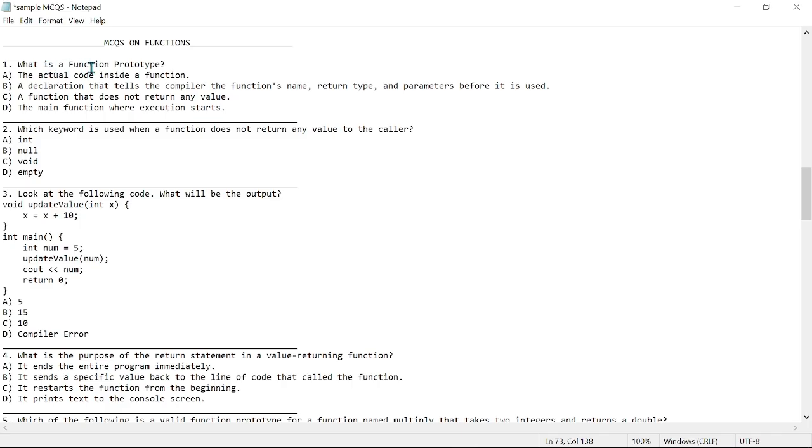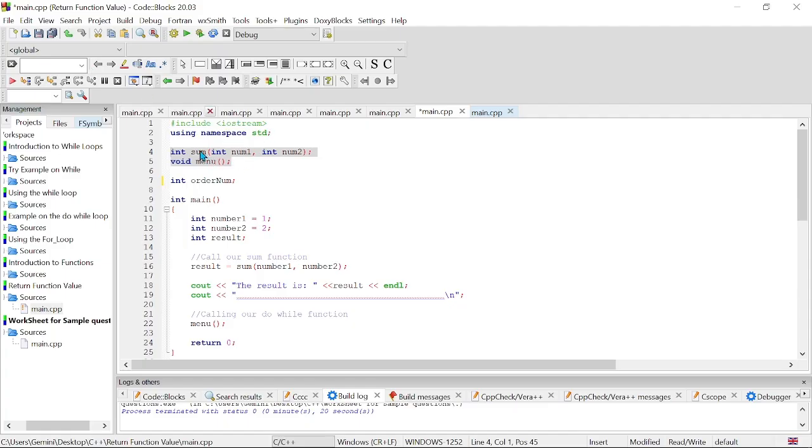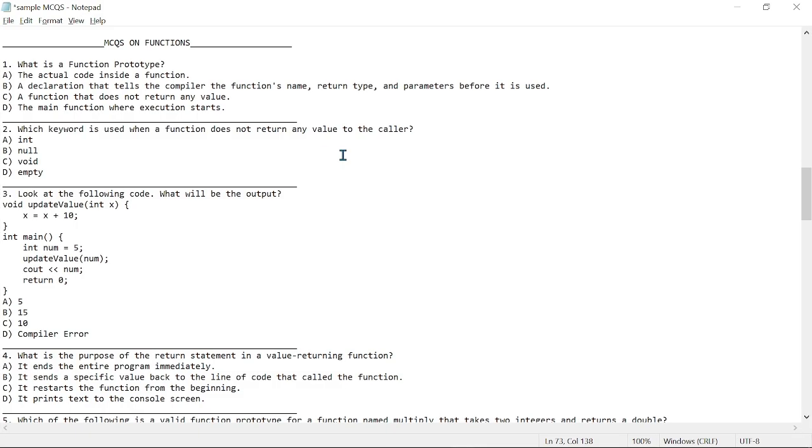So what is a function prototype again? The answer right here is going to be B: a declaration that tells the compiler the function's name, the return type, and parameters before it is used, right? So the function name is this, the return type is this, and the parameters are this right here. Okay, let's go to the next one.